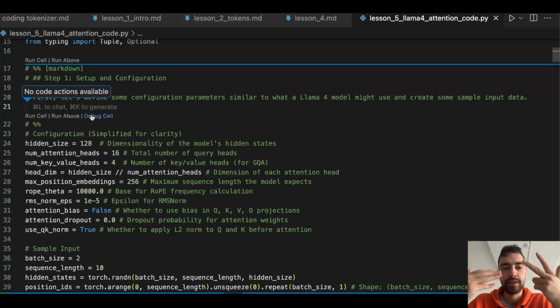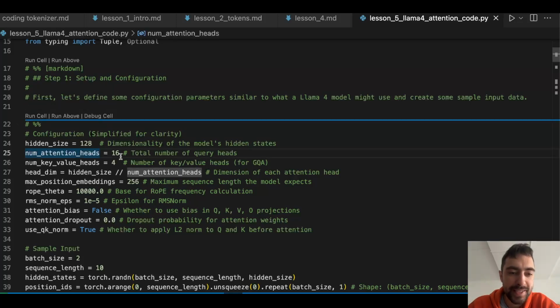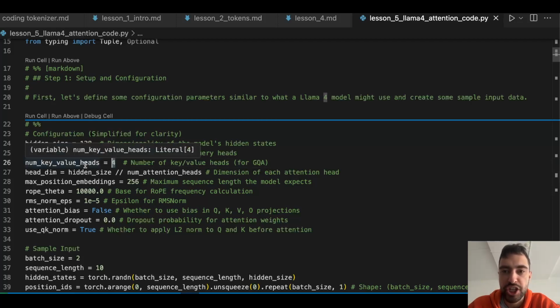However, it turns out that you can take a group of heads and share the same key and value for each head, and it will reduce computation without reducing performance a lot. So here, we have 16 heads, but only 4 keys and values. It means we will share the same key and value for 4 of the heads. So a group of 4 heads has the same key and value, and each head will have a different query.